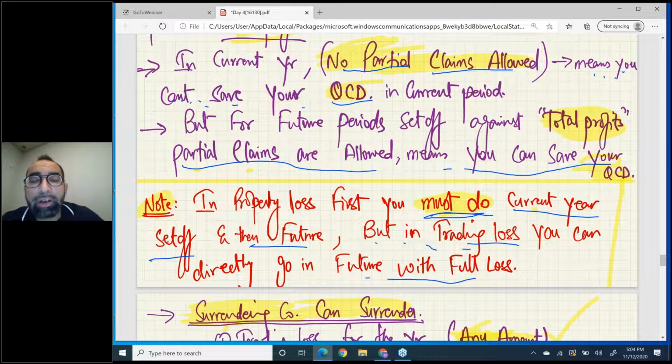But for property loss, if you want to take your loss in future, first you have to do current year set off. That is mandatory.